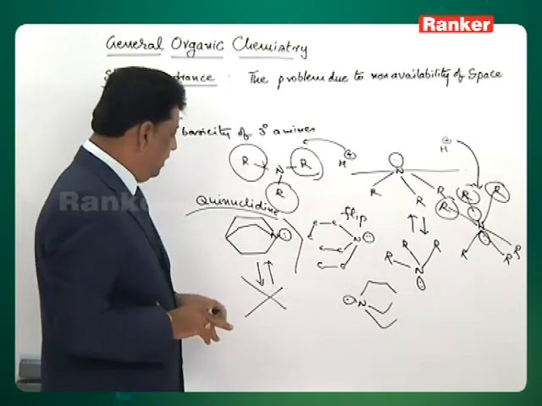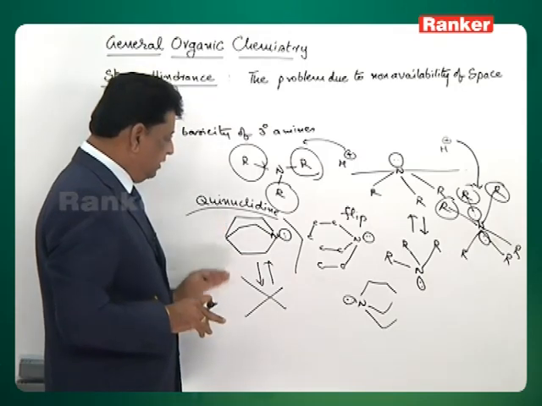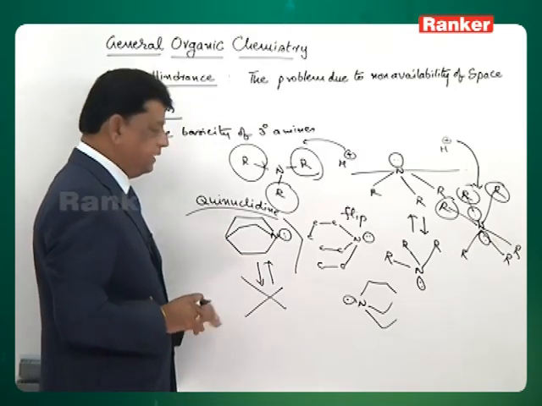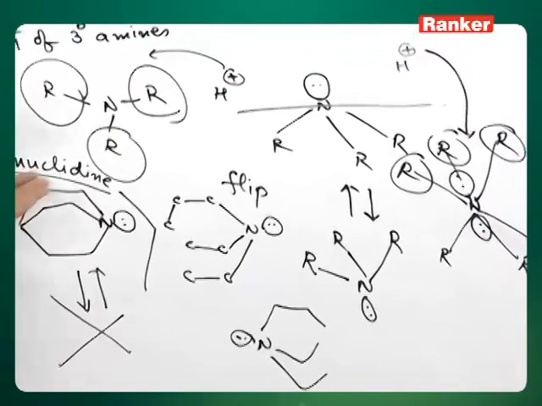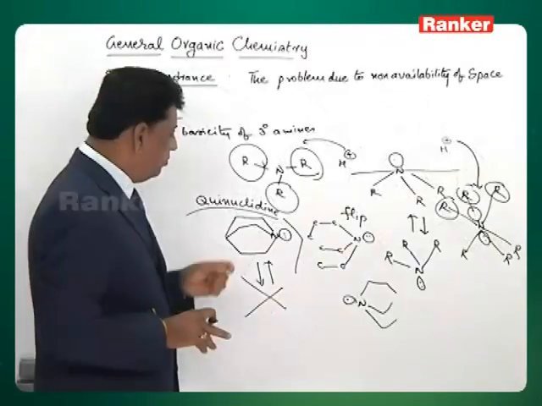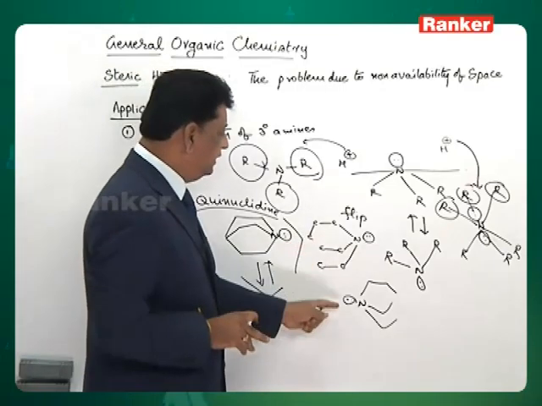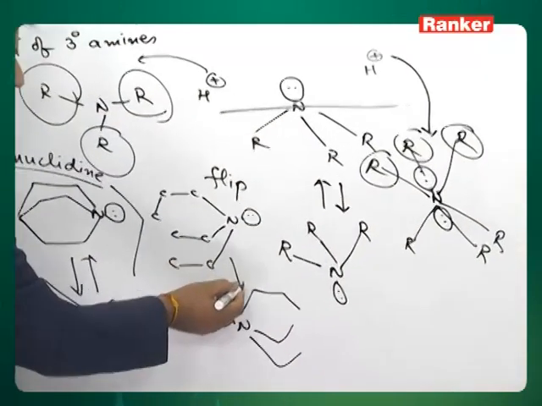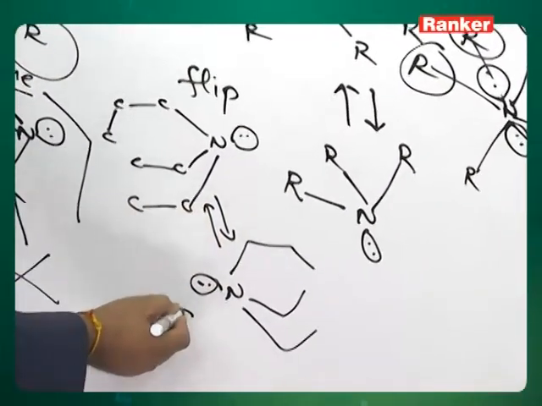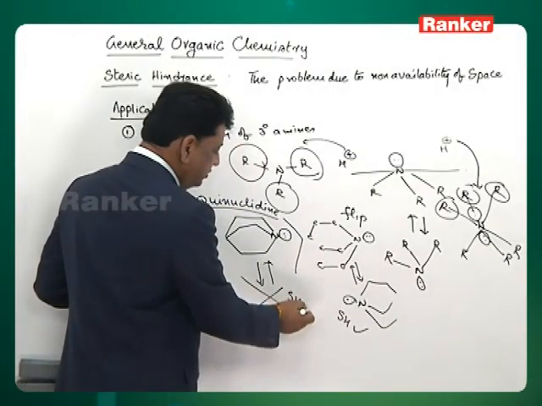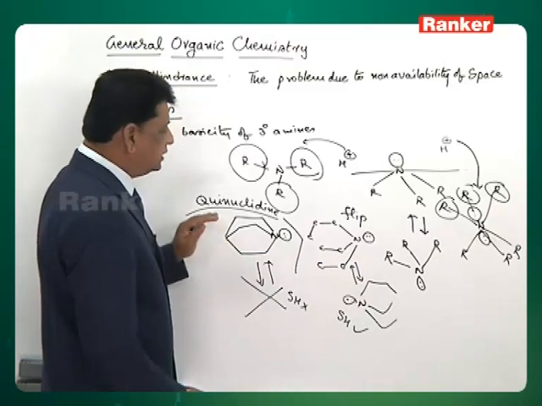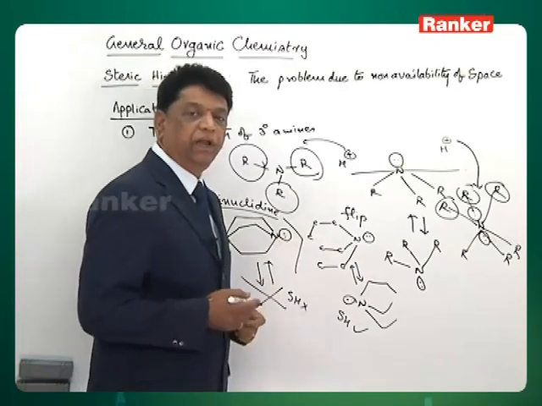To explain, we have to have a clear point here. This has no steric hindrance because all the groups are attached to a common carbon, whereas here flipping takes place, and therefore steric hindrance is there, whereas here there is no steric hindrance. So therefore this is found to be a stronger base than this particular example.